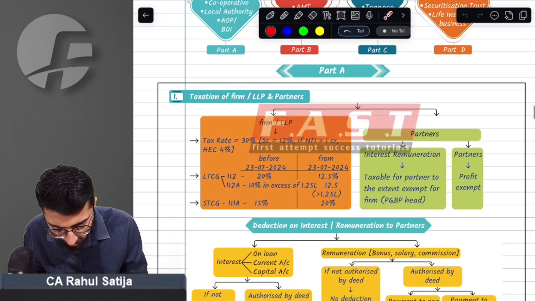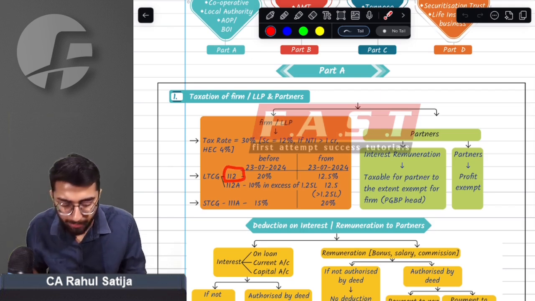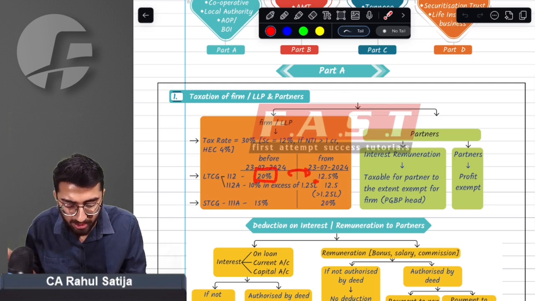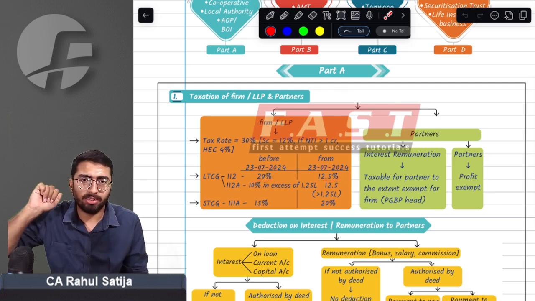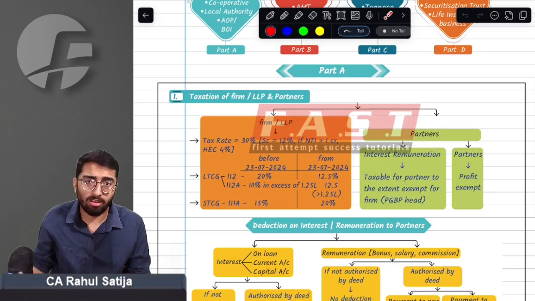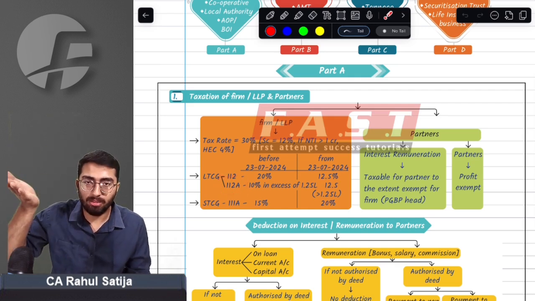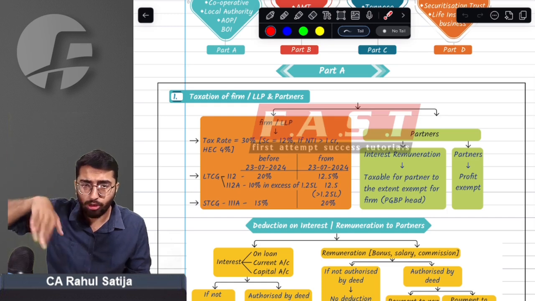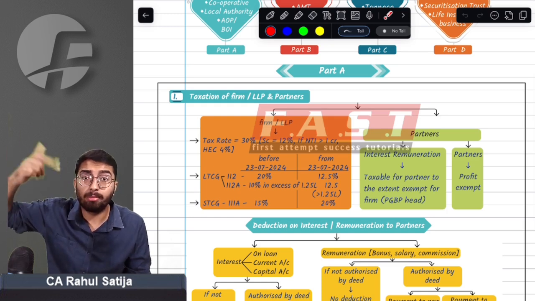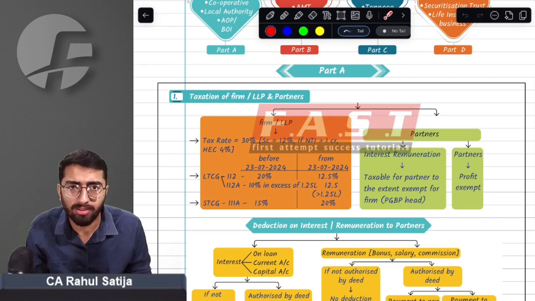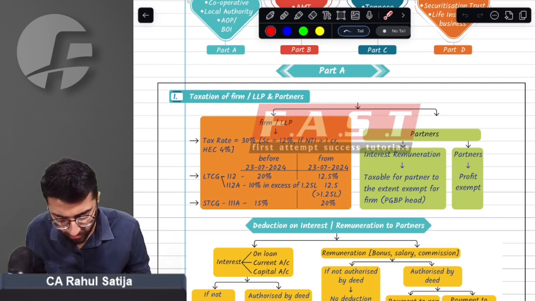So, for example, if a firm used to have any kind of long-term capital gain under section 112, earlier the firm was taxed at the rate of 20%, but after the budget the tax rate was reduced to 12.5%. Earlier the firm used to get indexation, but now the firm will not get indexation. Section 112A, earlier it was taxable before the budget at the rate of 10% over and above 1.25 lakh rupees. But after the budget the tax rate has been increased to 12.5% over and above 1.25 lakh rupees.